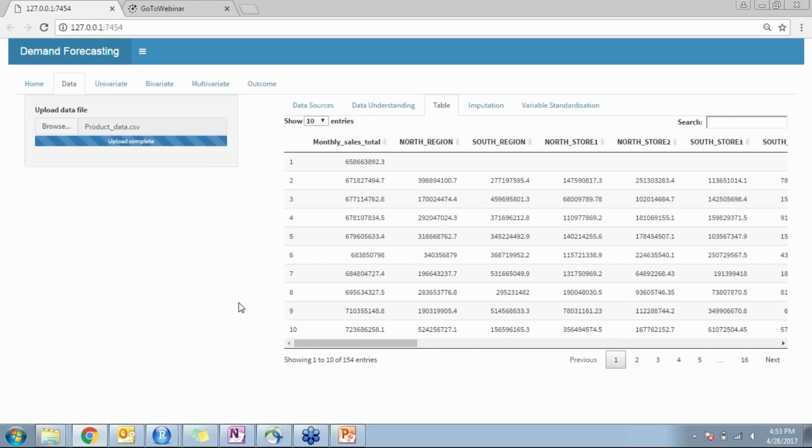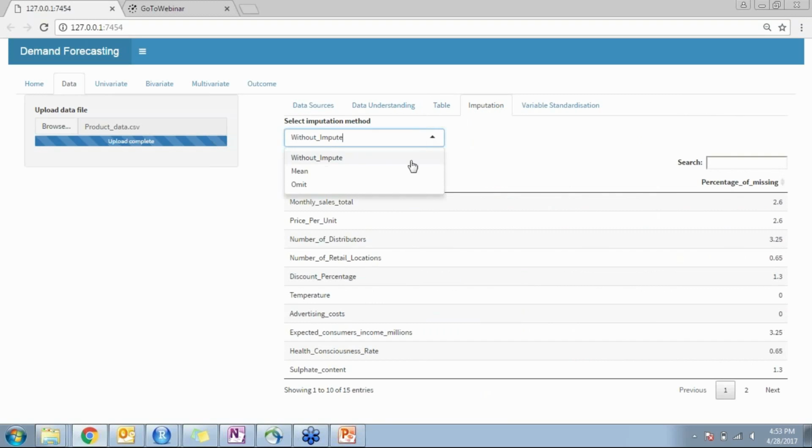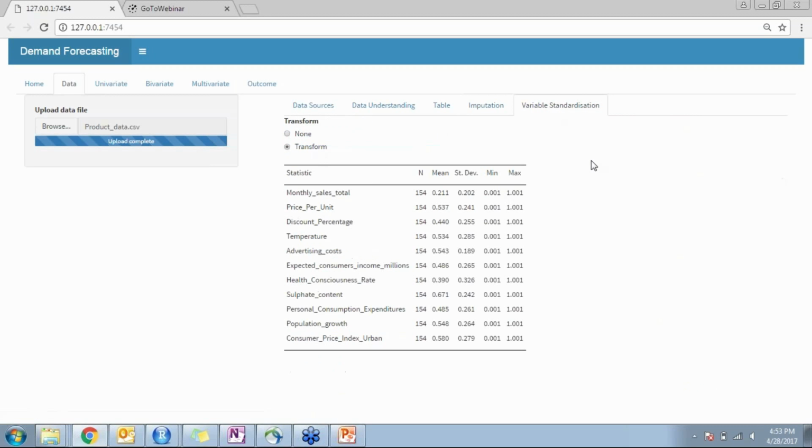The modeling part starts with pre-processing. That is basically where we carry out imputation, removing noise from the data, outlier detection, and so on. As you can see here, we run with imputation, without imputation, and by omitting the values which are not available. So we carry out multiple processes for pre-processing, and then we generate a new data set which is used for analysis. Now we'll be moving to the first part of the analysis, which is univariate analysis.